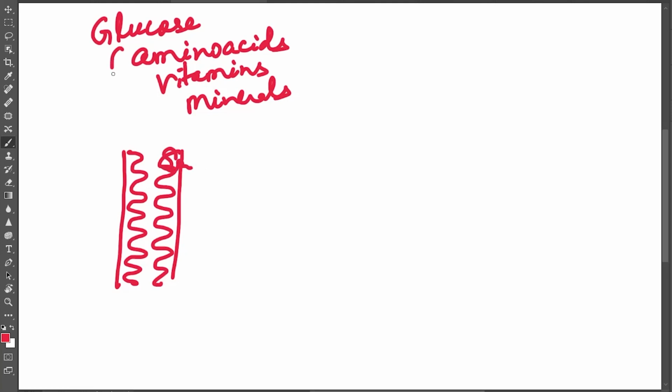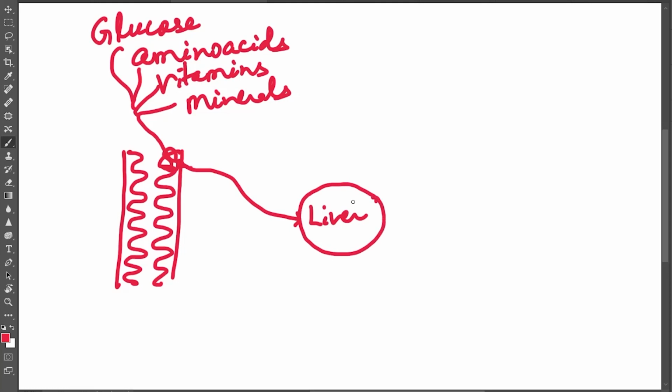These nutrients are transported through these blood capillaries and reach the liver. The liver is the site where excess glucose is converted to glycogen. Like that, amino acids, vitamins, and minerals are transported from the liver to the other body cells. This way blood helps in transportation of nutrients.